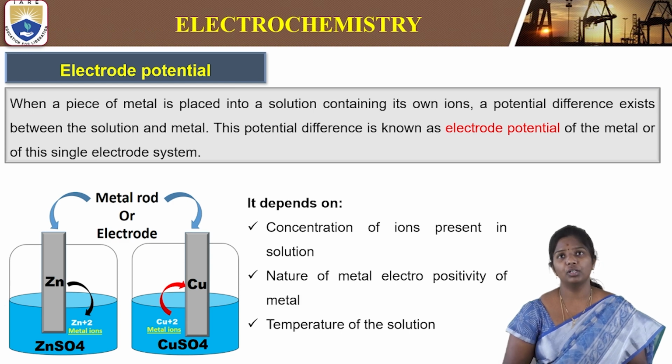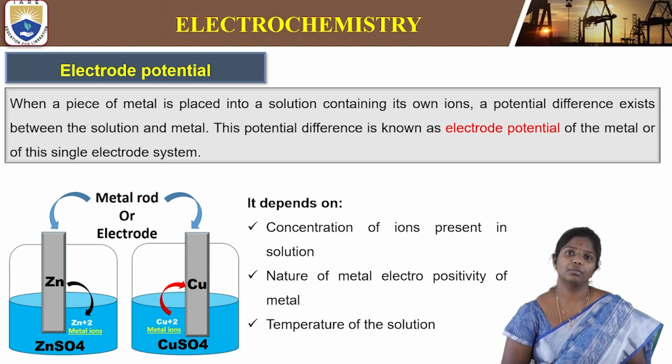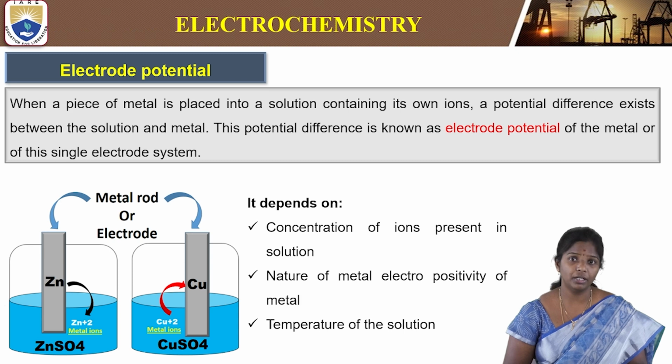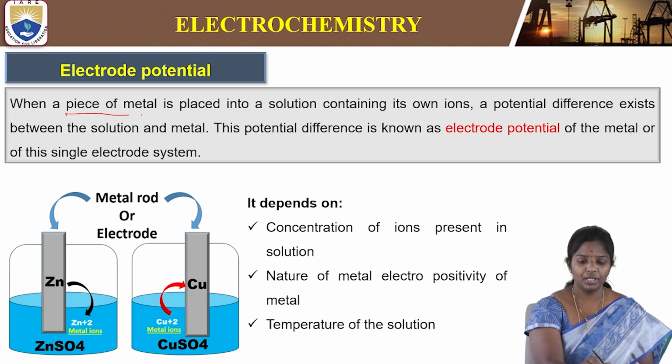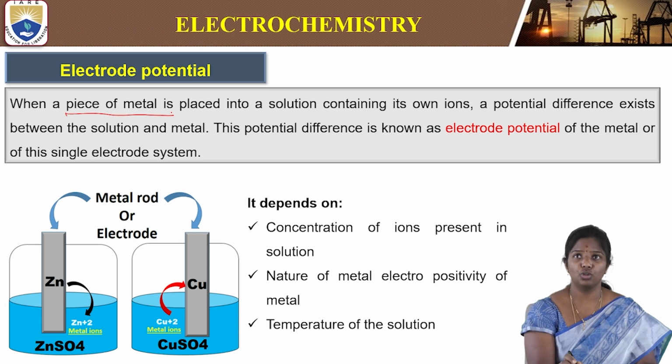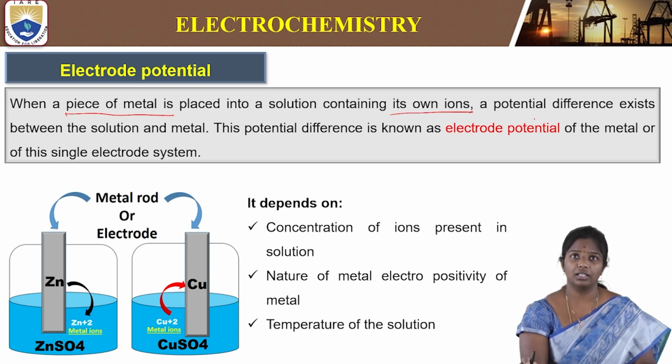So before we go into the depth of electrochemistry, we have to understand some basic terms of electrochemistry, like electrode potential. Electrode potential is something that occurs when a piece of metal is placed in a solution containing its own ions: a potential difference occurs.